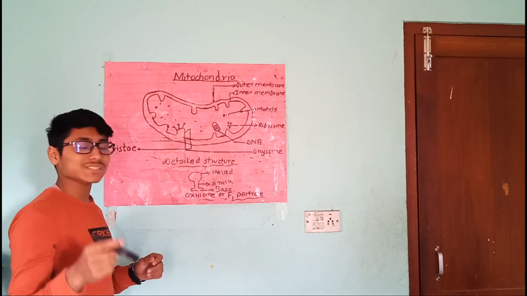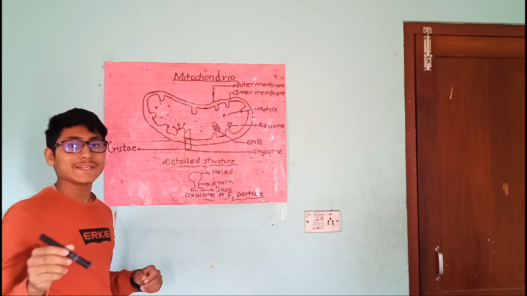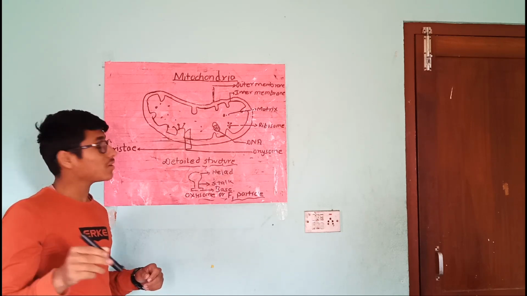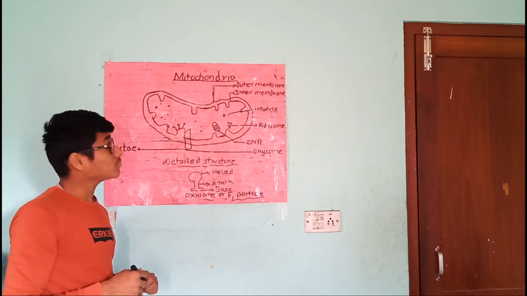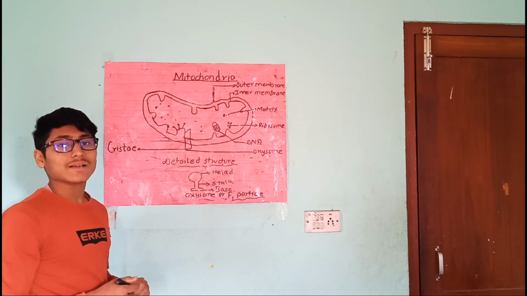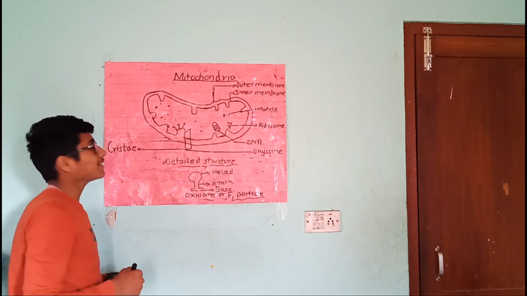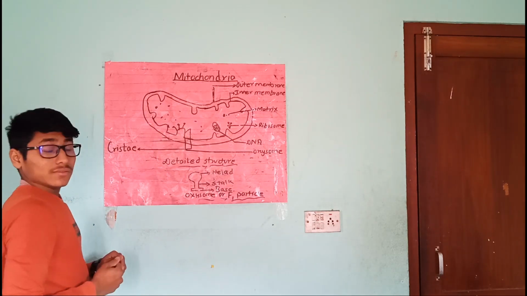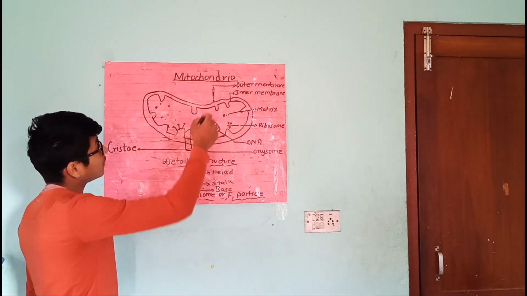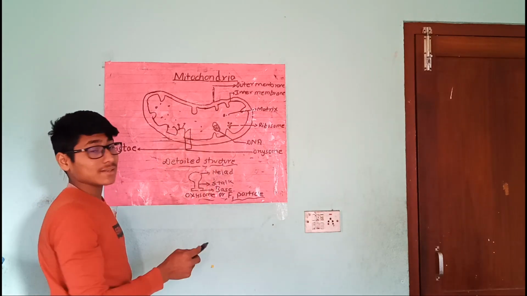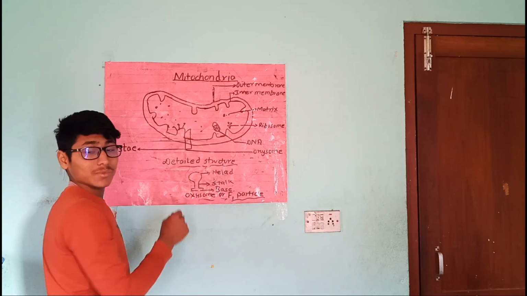First of all, it was discovered by Kolliker in 1880 AD, but the term was coined by Carl Benda in 1889 AD. It consists of two membranes. They are the outer membrane and the inner membrane.